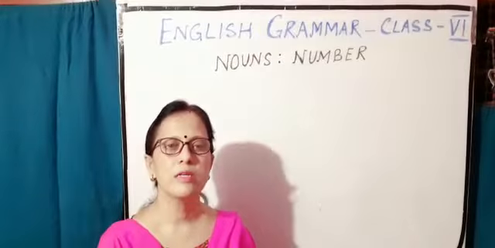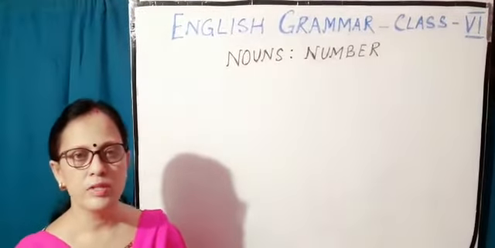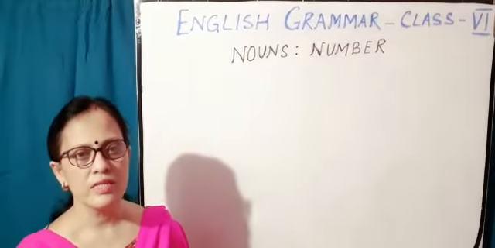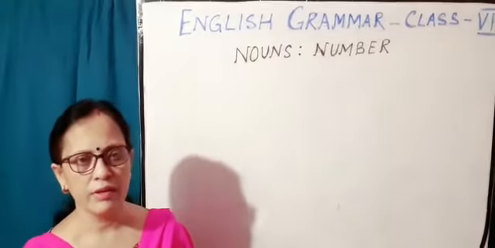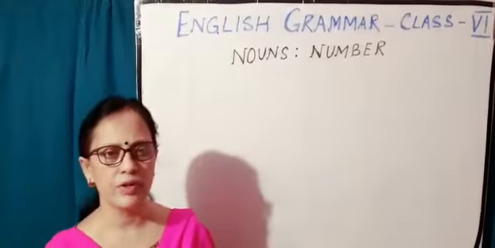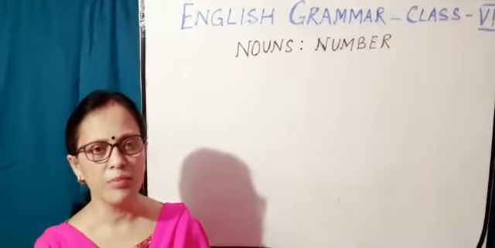Today's topic is nouns number. We all know that a noun is the name of a person, animal, place or thing. In short, we can say that a noun is a naming word, or a noun is the name of anything. For example, boy, toy, book, car, etc. Now, let's move into today's topic, nouns number.